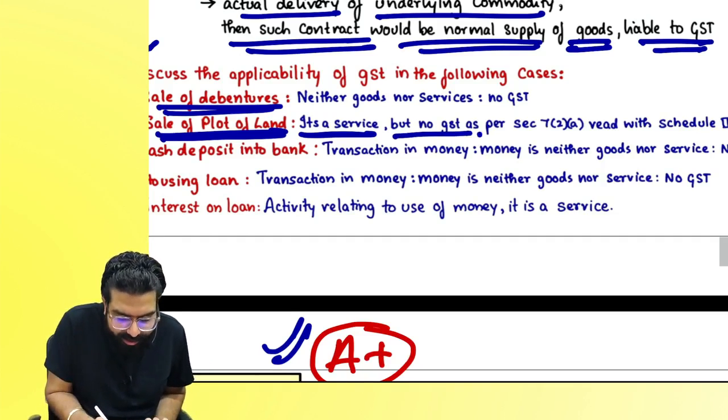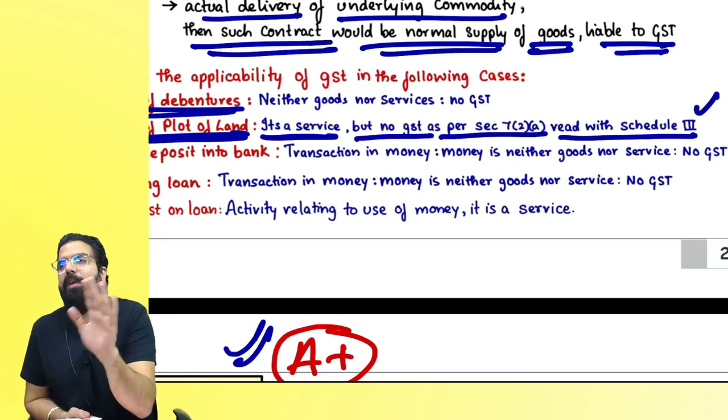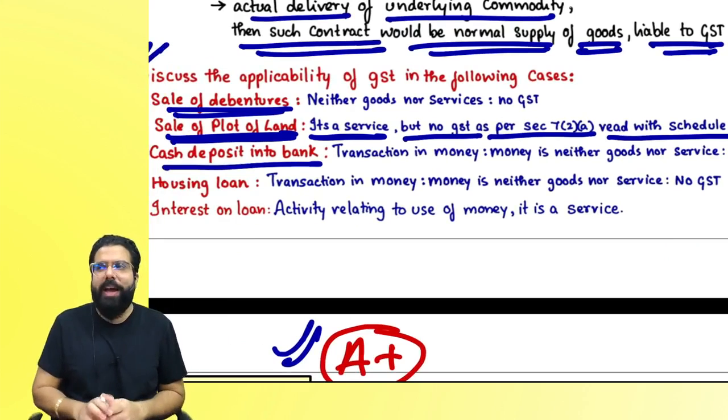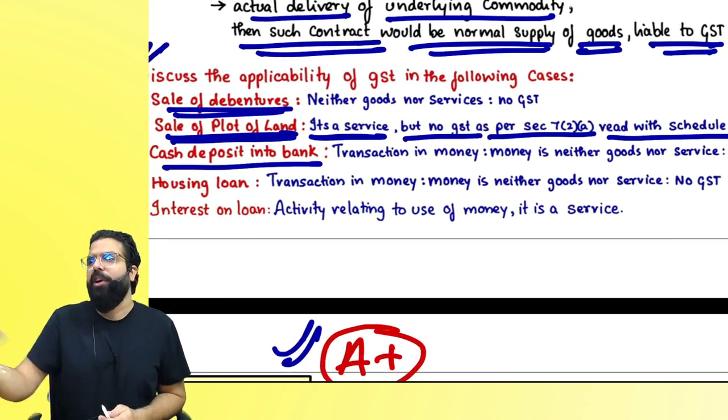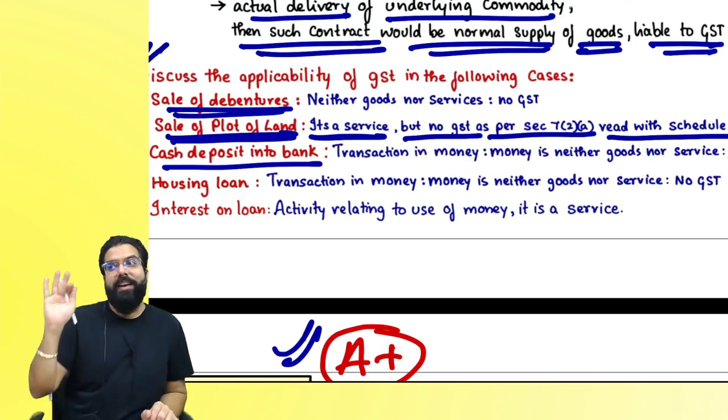But no GST as per section number 7(2), read with Schedule 3. It is neither supply of goods nor supply of service. Sir, cash deposited into bank, it is money and money is neither goods nor service. Bank charges, cash handling charges. Will GST come on cash handling charges? Yes, because the bank has given you a service.